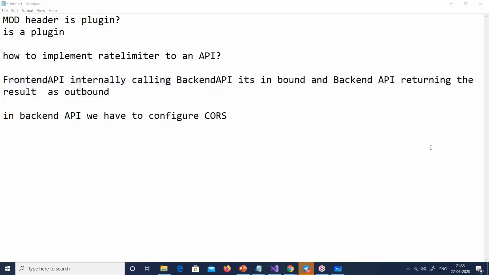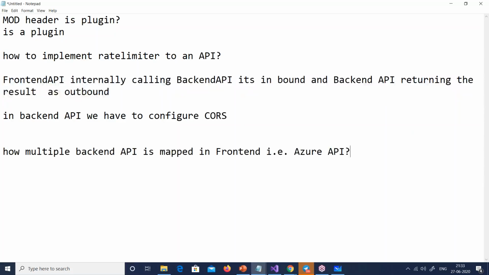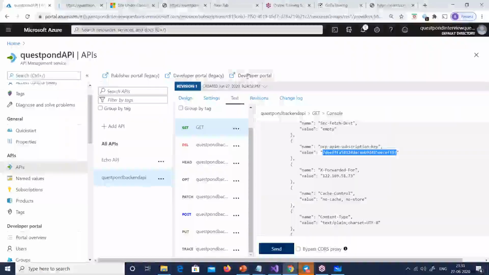I can see some questions out there. How are multiple backend APIs mapped to the front-end API? So remember the backend API when it is called. Remember that URL /index. If I do /hello world, then all will go to hello world, right? At this moment I've just kept it simple. But if you really want to do the mapping, you can say /hello world, and it will go to hello world. So you need a namespace, you need some kind of name given. At this moment, I have not given any name, so direct calls are happening.